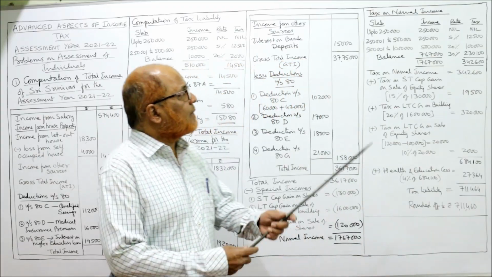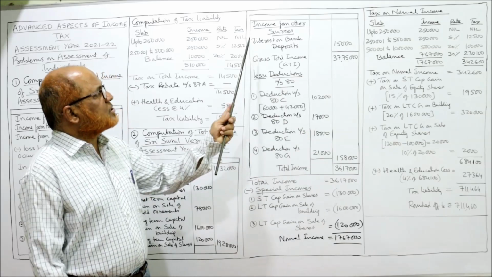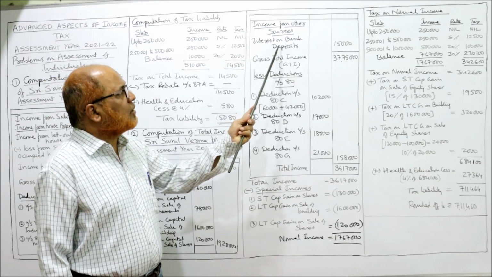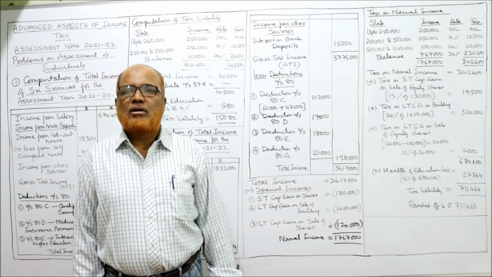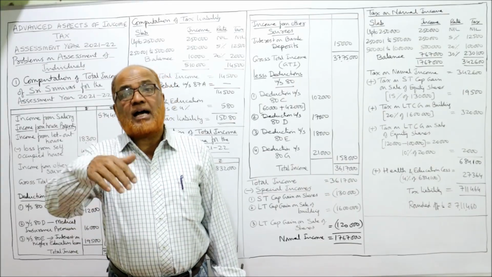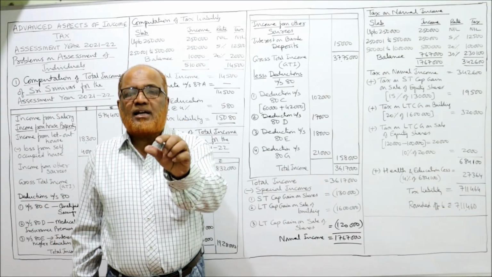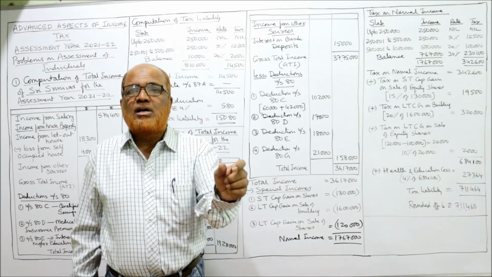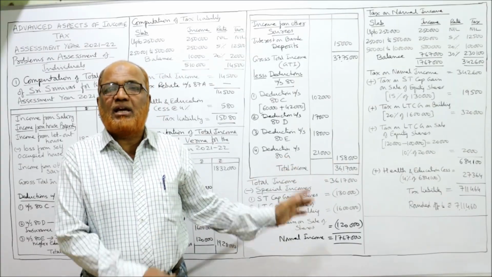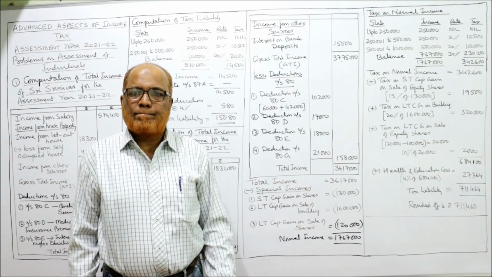Now next one is income from other sources. Income from other sources, only one income is there, interest on bank deposit. It is not given whether it is a saving bank deposit or other bank deposit. Nothing is given. If it is given interest on saving bank deposit, then deduction would have been given under section 80TTA.